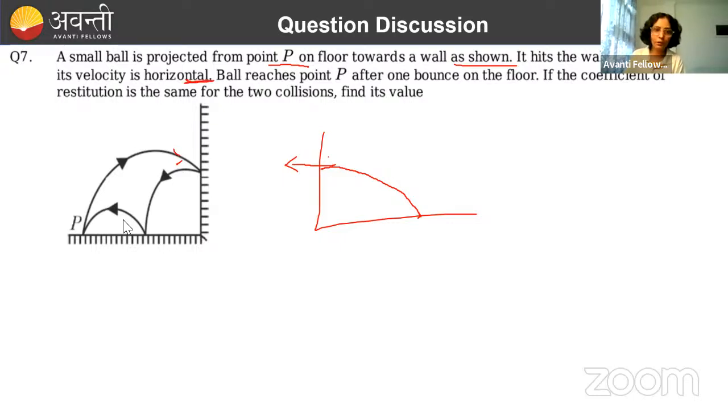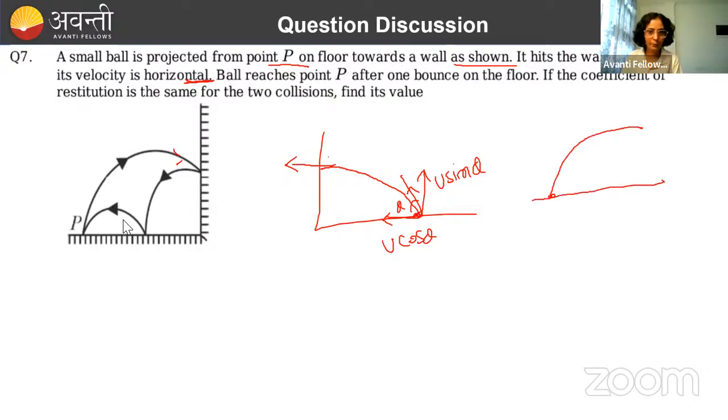Now, here the velocity is horizontal. See carefully. At point P, it is getting thrown at some angle. Suppose it is getting thrown at some angle theta. So initial velocity in the x direction is how much? U cos theta. In the y direction is how much? U sin theta. Then what will happen? If it is hitting it horizontally, it means what? The projectile becomes horizontal during projectile motion. Velocity becomes horizontal where? At its maximum height.